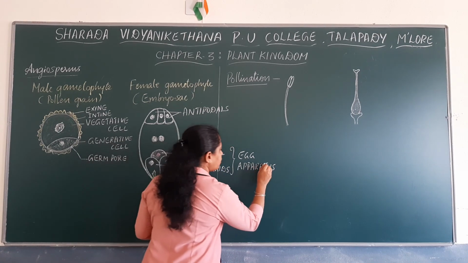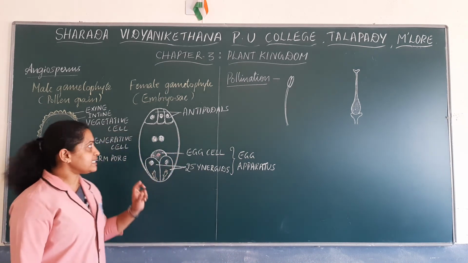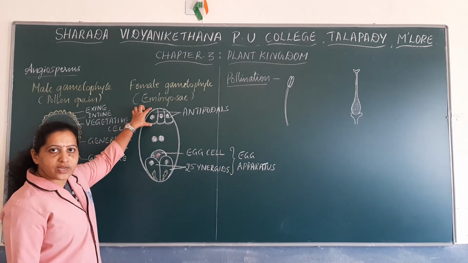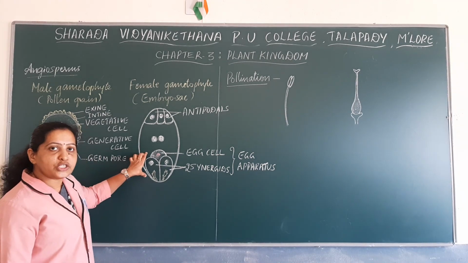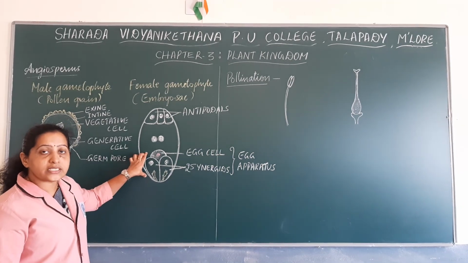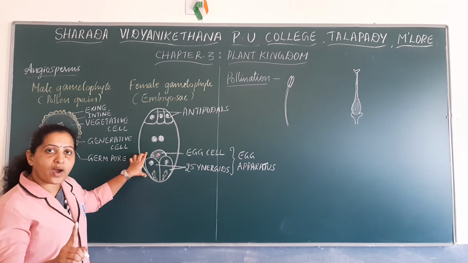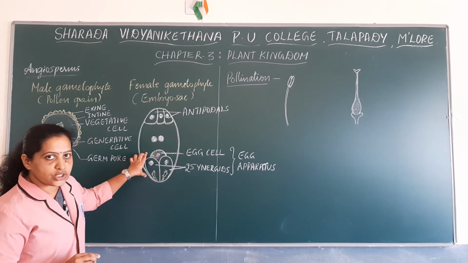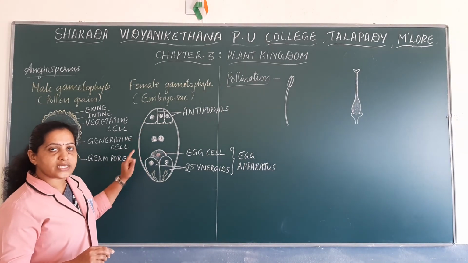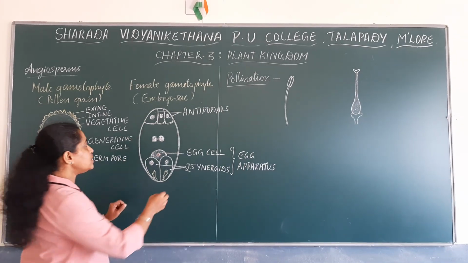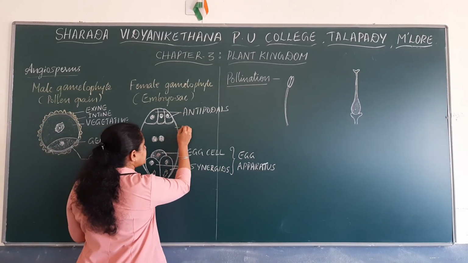Okay, so now we have noted down 6 cells. 3 of the cells are known as antipodals. Towards the opposite end, there are 3 cells that together form the egg apparatus. Each egg apparatus has one egg cell and 2 synergid cells. And at the center of the embryo sac, there is a single large cell known as the central cell.